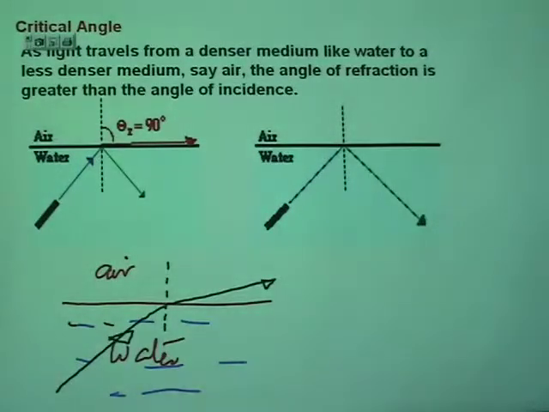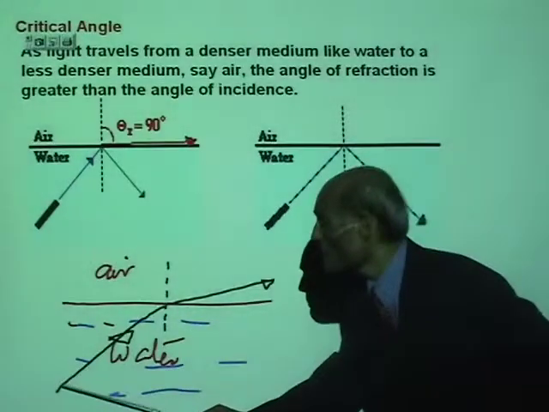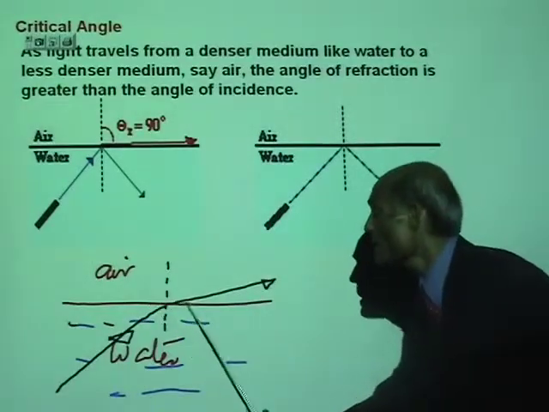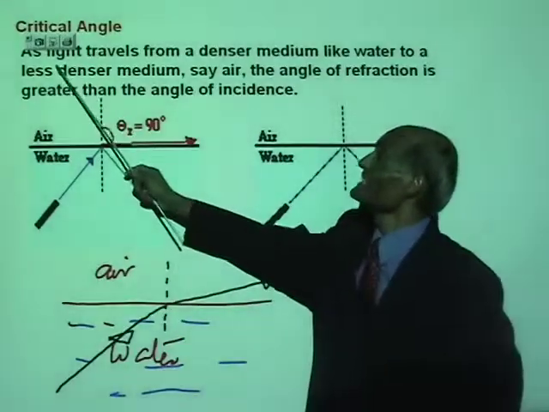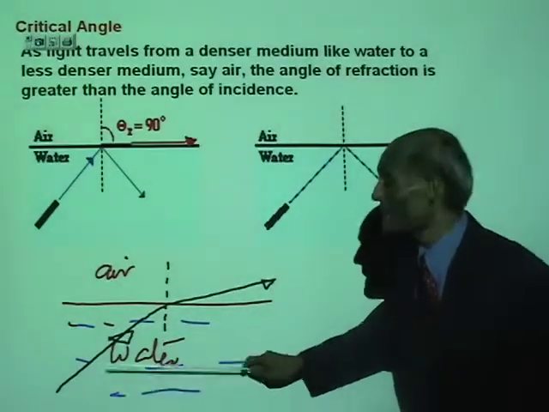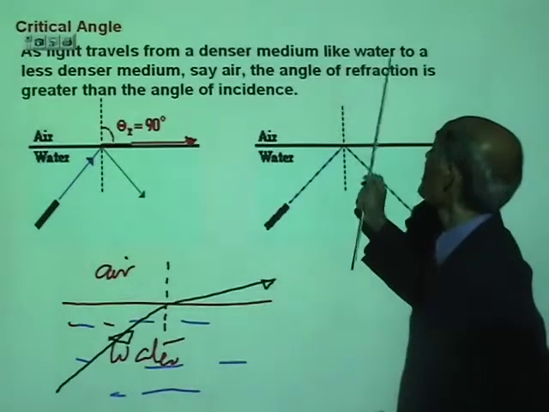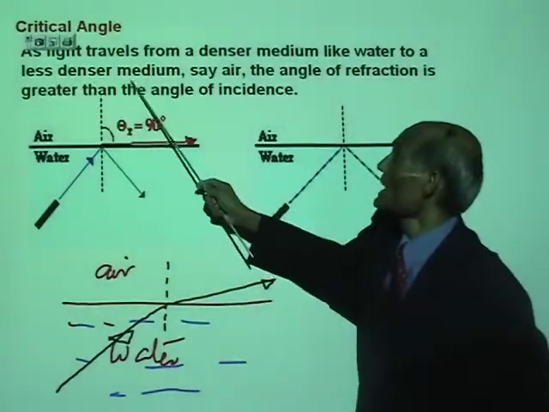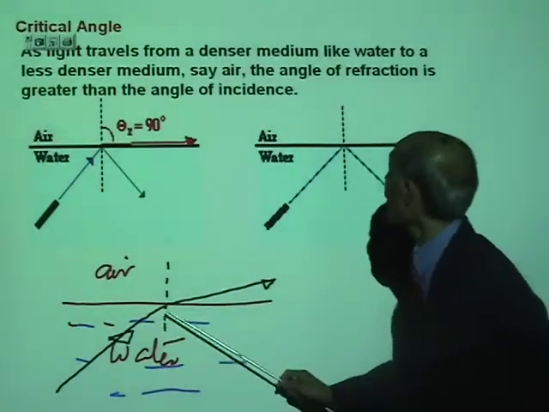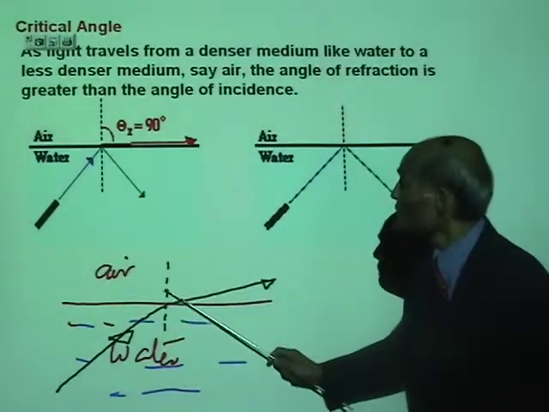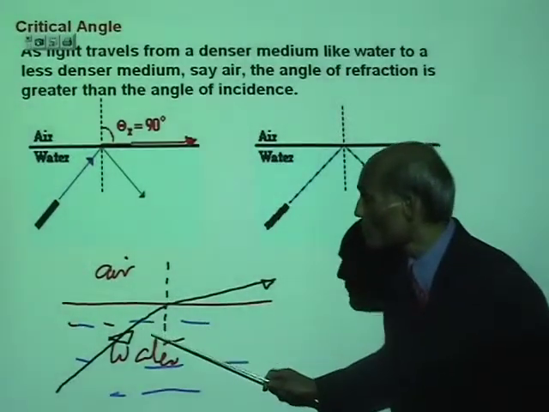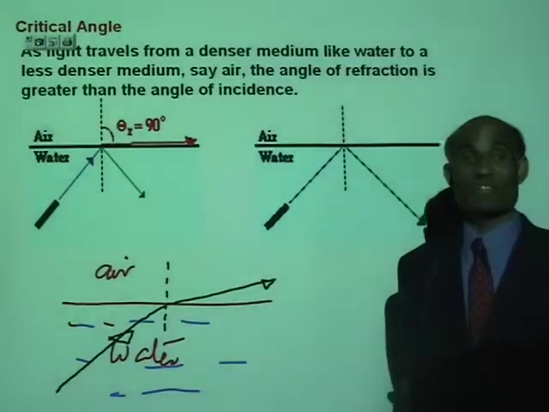Now, a ray of light that is coming from water into air is going to bend away from the normal. You see, as light travels from a denser medium, water is denser than air, to a less dense medium like air, the angle of refraction is greater than the angle of incidence.